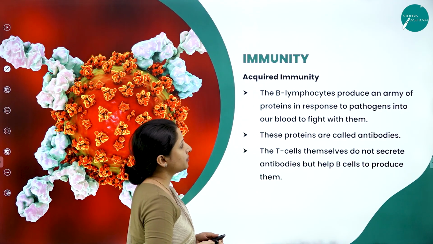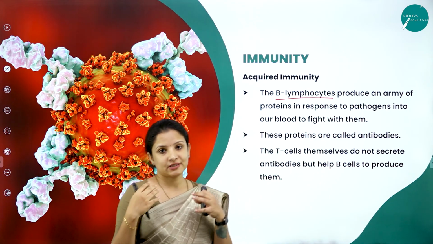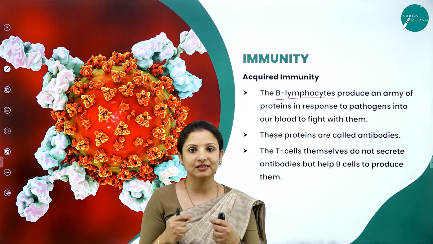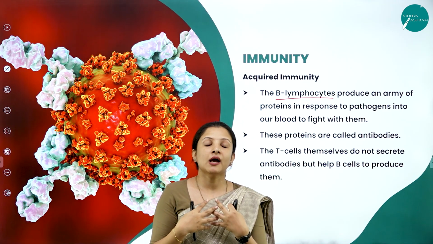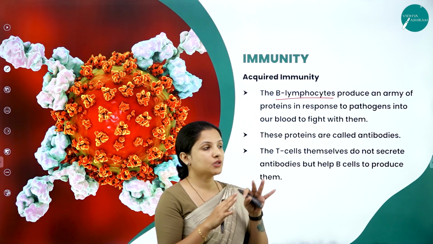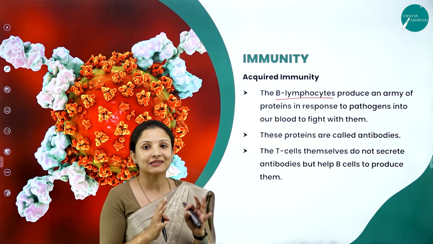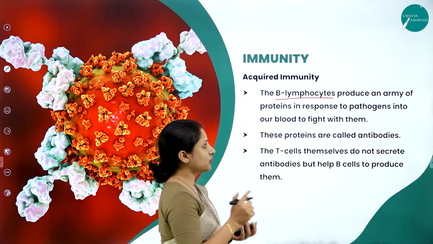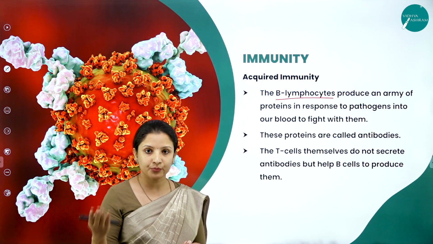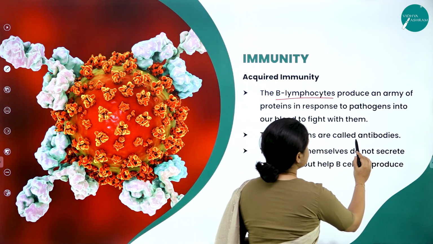Now talking about the B lymphocytes. So B lymphocytes, what do they do? Say for example, there is a pathogen entering into our body, our WBCs, or the leukocytes, need to be active, especially the lymphocytes need to be active. During that time, the B lymphocytes will produce an army of proteins, or a cascade of proteins, in response to the pathogen which has infected our blood, therefore rendering protection against that particular pathogen. So these proteins are called antibodies.